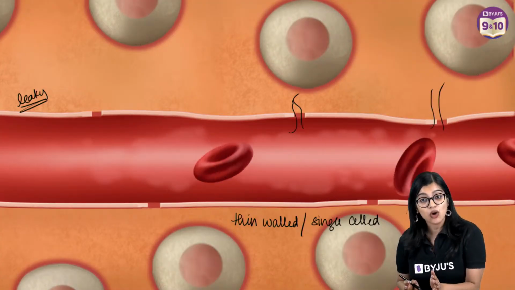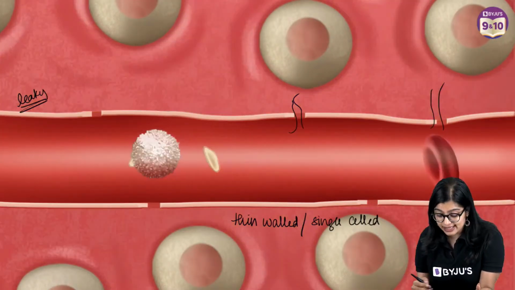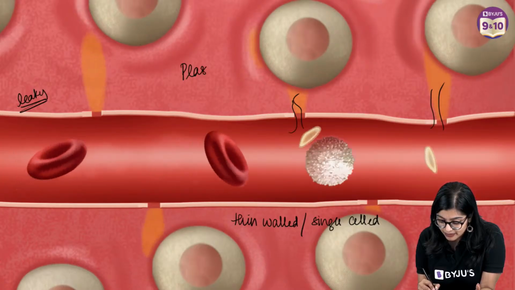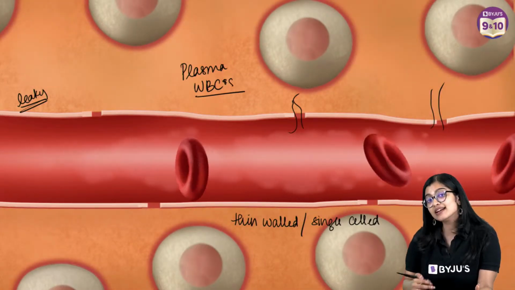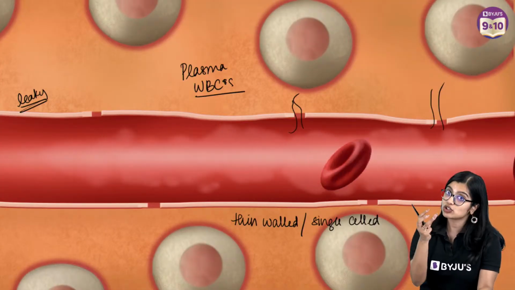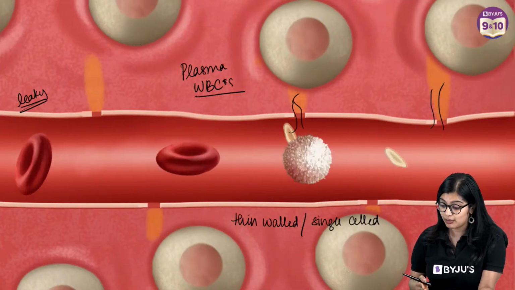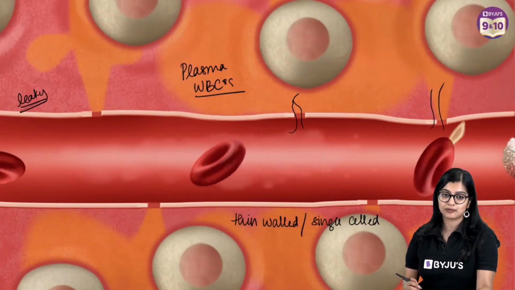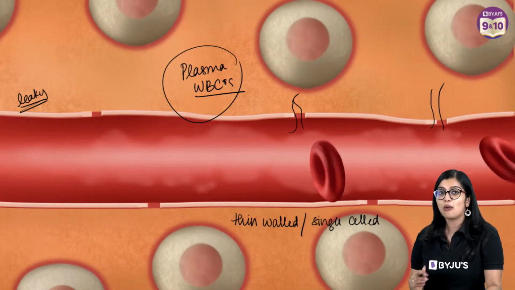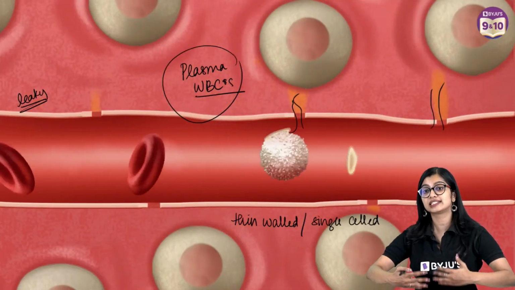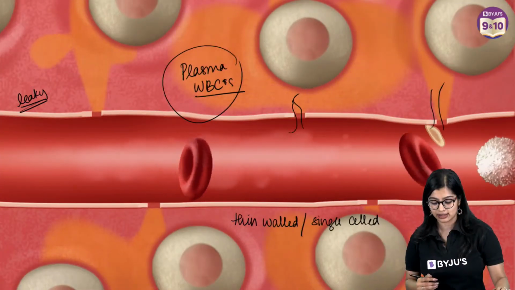But what leaks out? What actually leaks out is the plasma, and the WBCs can leak out. And why are the WBCs able to leak out? Because of their shape. They have an amoeboid shape, so they are able to ooze out through these gaps. So plasma and WBCs have oozed out. Now they have gone outside and they are surrounding the cells, right?